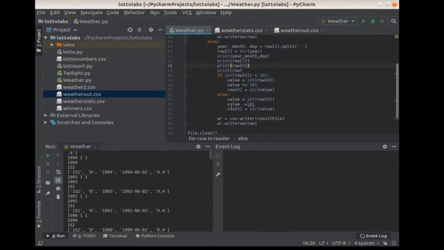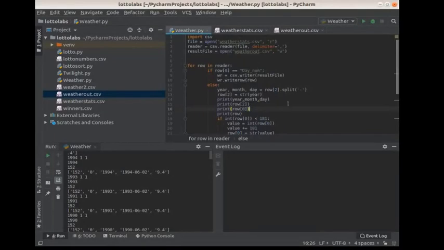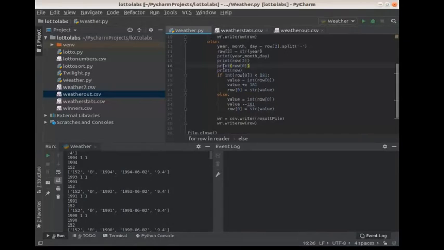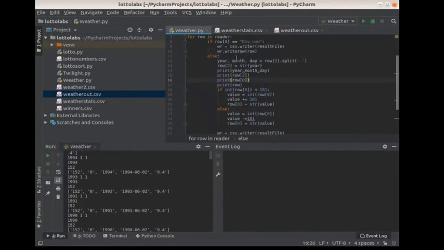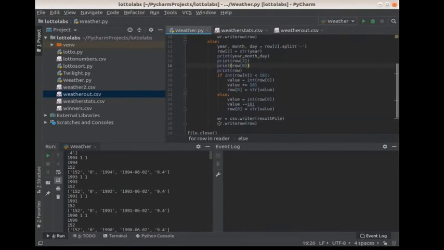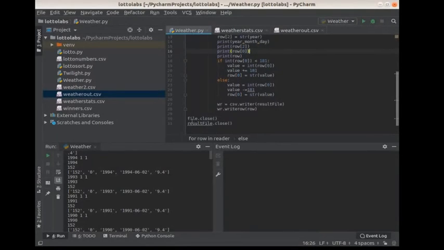I'm subtracting 181 days from that value, so if it's 200, I subtract 181, and I make that into a string value, and I put that into row 0. Similar function as above, through this for loop and through this else statement, I am writing the row to the results file. Then once I've done that, I close the file and I close the results.